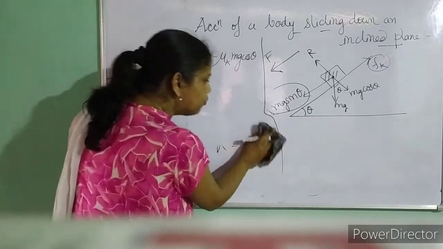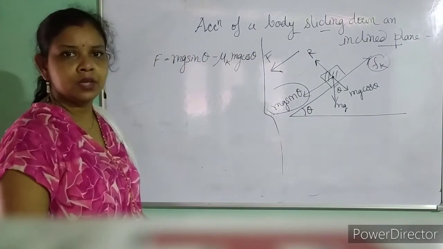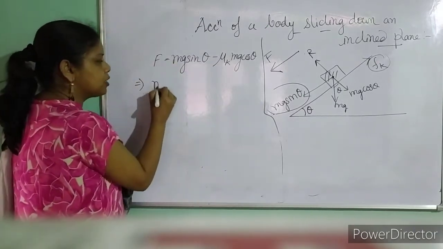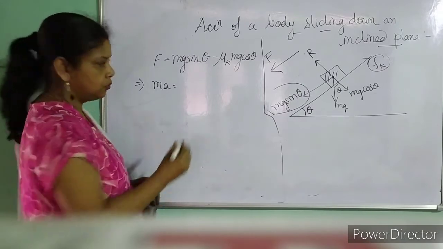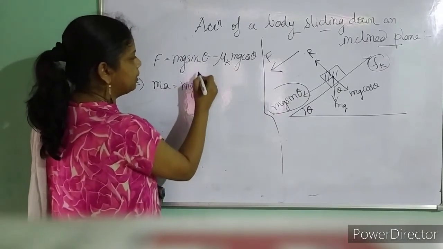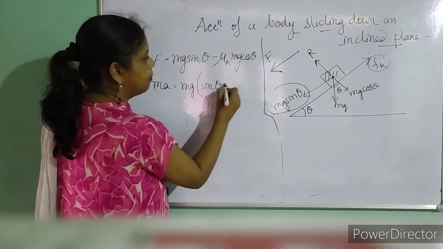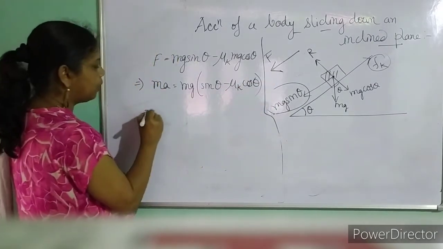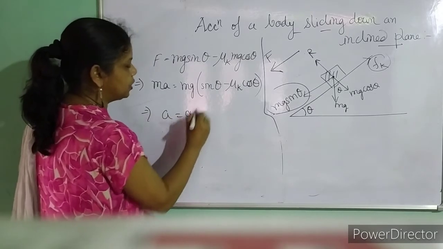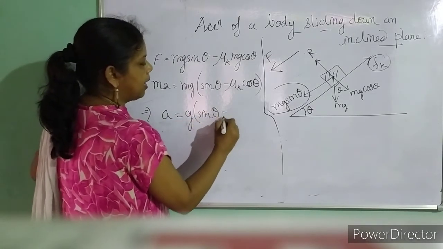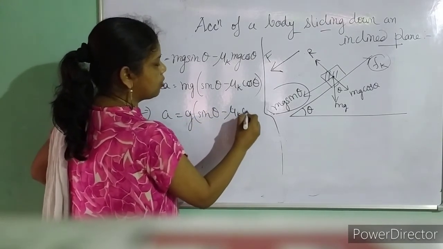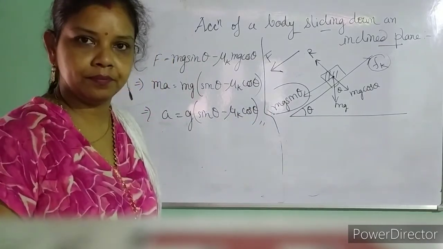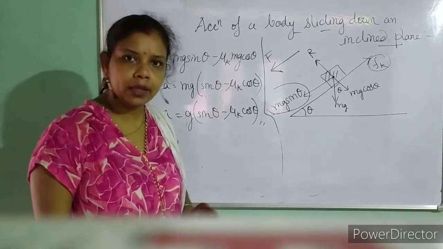But since it is moving down, sliding, by using the second law, F must be equal to mass into acceleration. So I can write from here, mg common, then sin theta minus mu k cos theta. So my acceleration will be equal to g. I hope you got it.